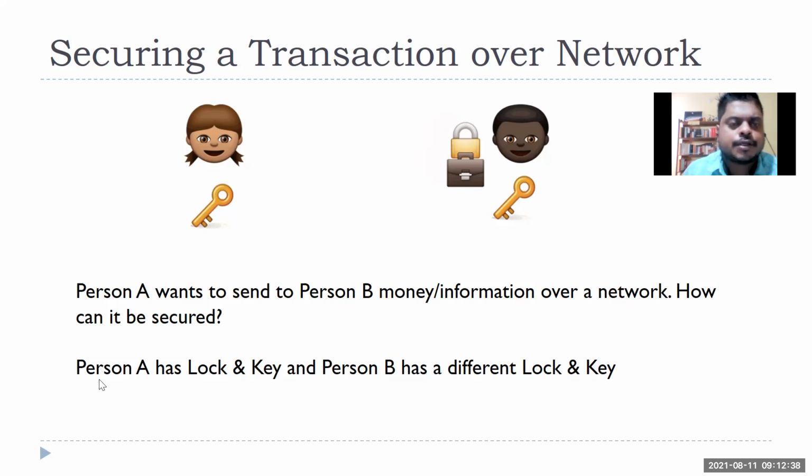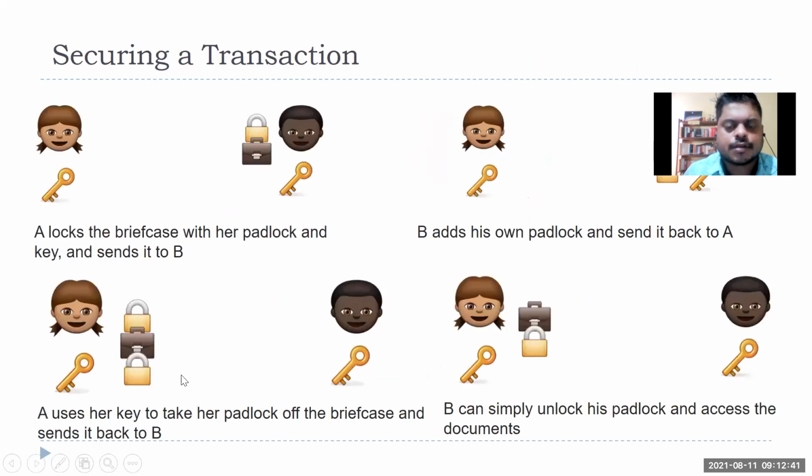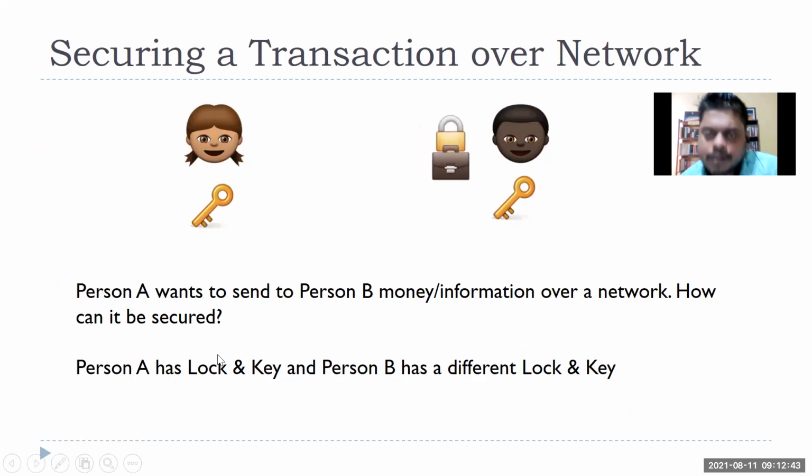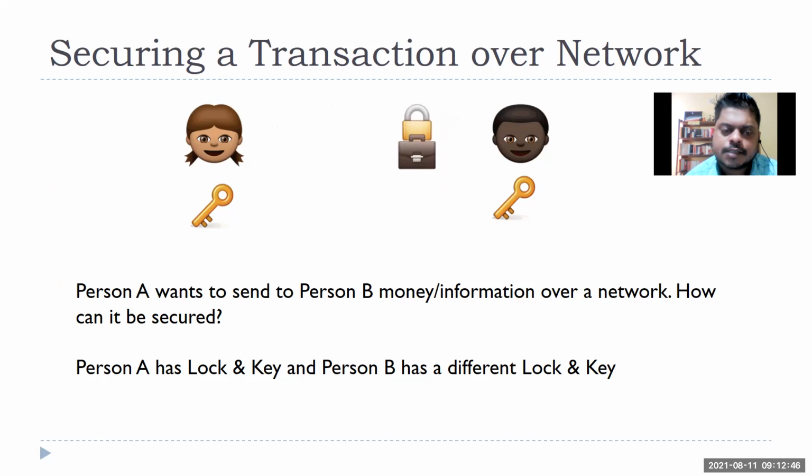How do you think it can be done? Let's say person A has a lock and key, and person B has a lock and key, let's say a briefcase. Certain information or certain money has to go from person A to B. Obviously, somebody can steal it, but unless they have the lock and key, they cannot open it. Now, how will person A send that briefcase containing certain information? You can think of one spy sending information to another spy, or one person sending money to another person, without a central authority.